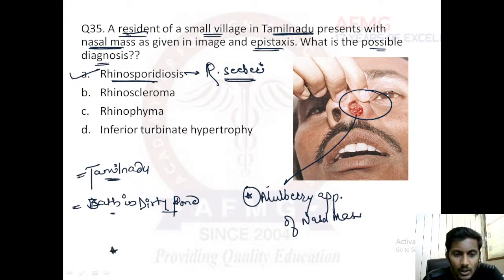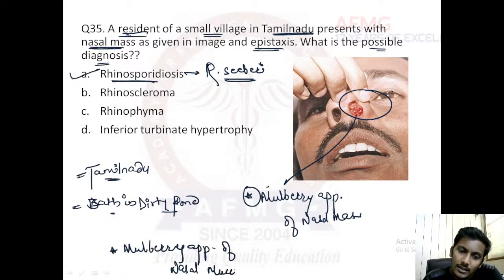Can anybody tell me, mulberry appearance of nasal mucosa is given by? Mulberry appearance of nasal mass is a feature of rhinosporidiosis. But mulberry appearance of nasal mucosa is a feature of.